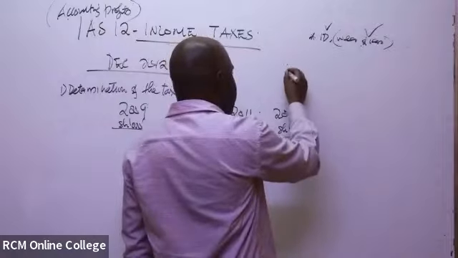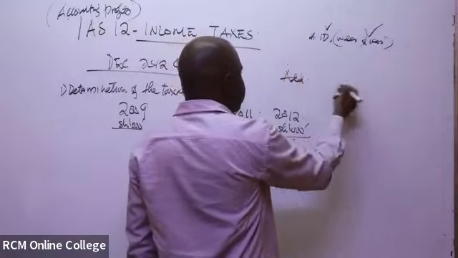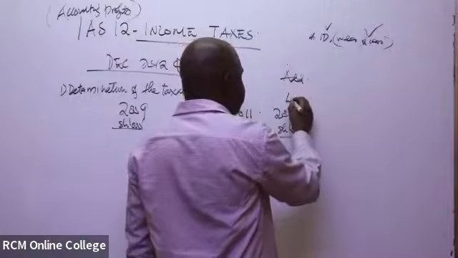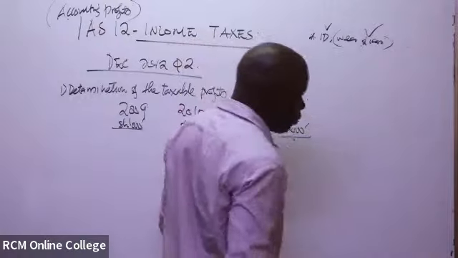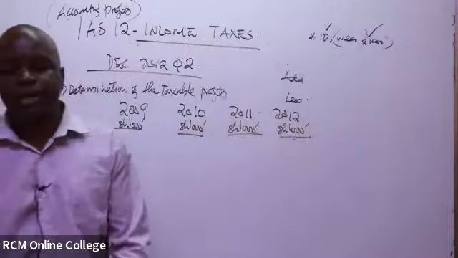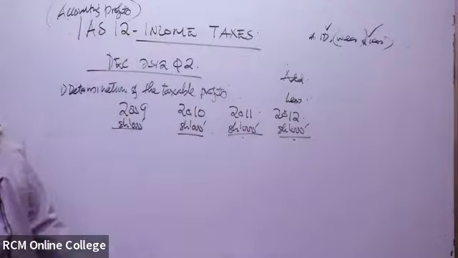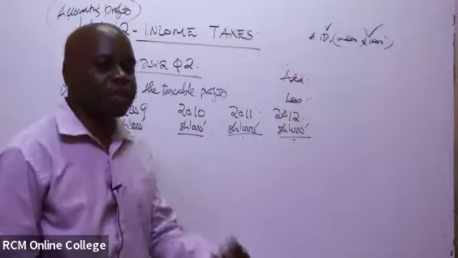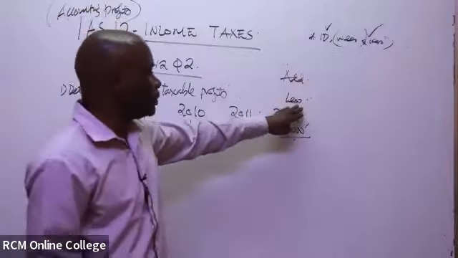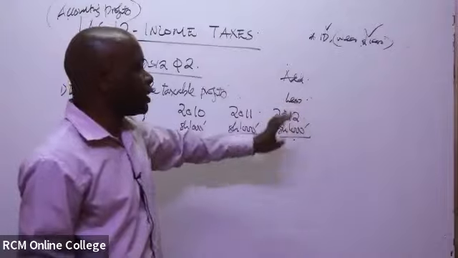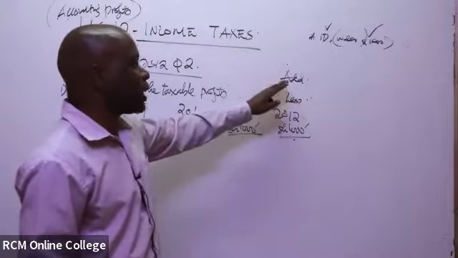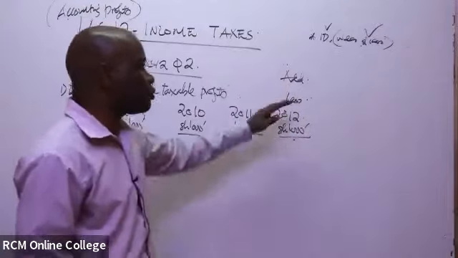Then you add back disallowable expenses. Then you less disallowable incomes. There are also those incomes that the taxman won't consider as part of what is supposed to be taxed. So you have to less them, because they increase the profit. The expenses that you are not allowed reduce the profit, so you have to add them back.